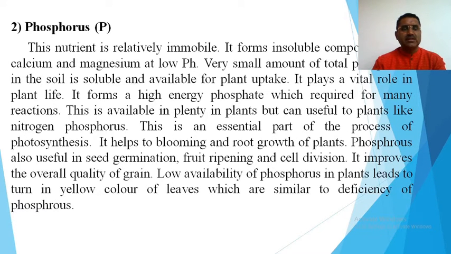Second primary nutrient is phosphorus. This nutrient is relatively immobile. It forms insoluble compounds with calcium and magnesium at low pH. A very small amount of total phosphorus in the soil is soluble and available for plant uptake.